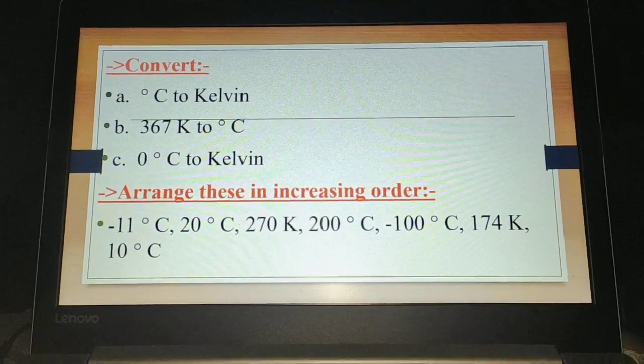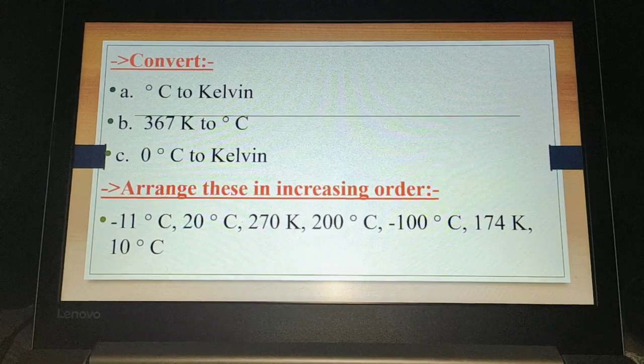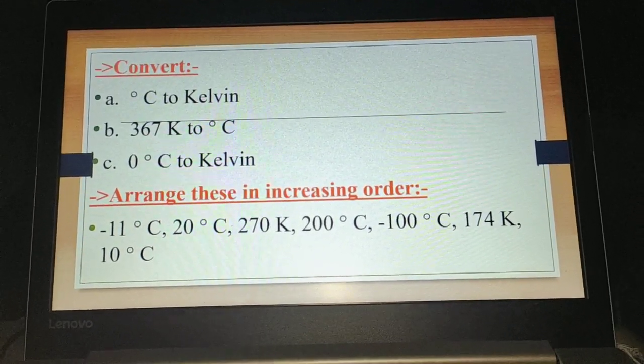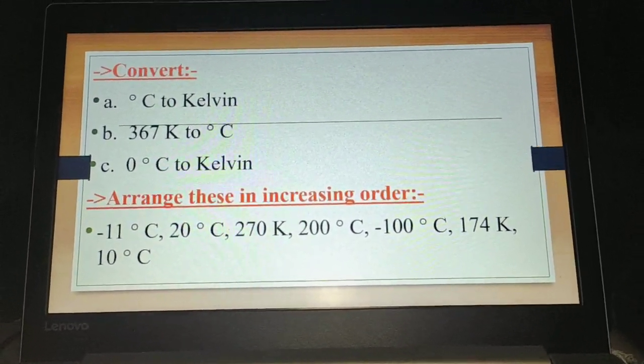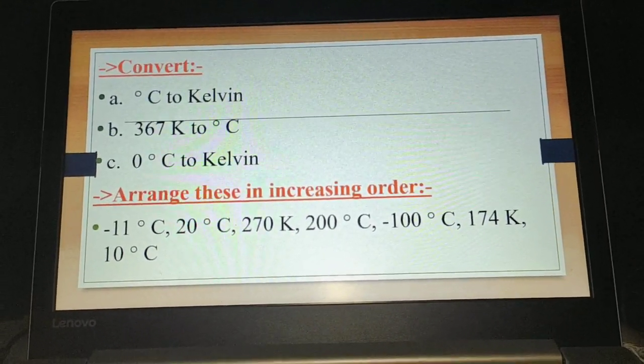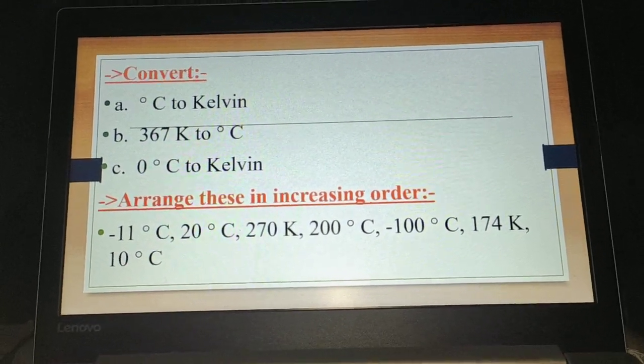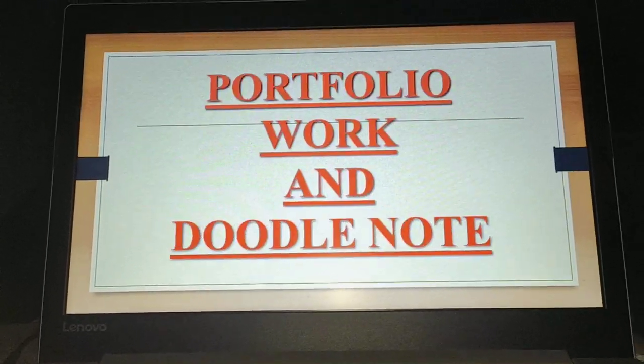So these are all the questions, NCERT, in-text, out-text, and these extra questions are enough for this chapter. And you have to cover up all the notes, read the notes, and learn it. Start learning it and prepare for the test that may be in the coming days.